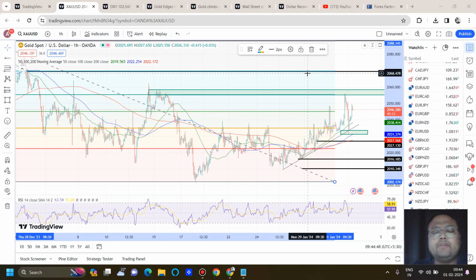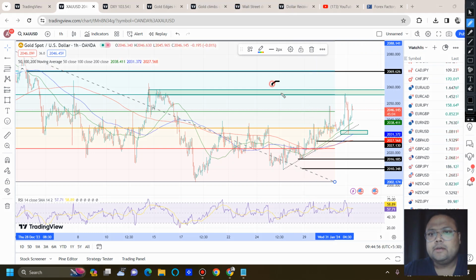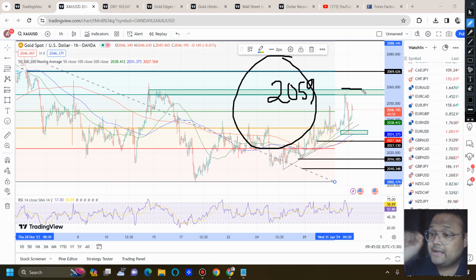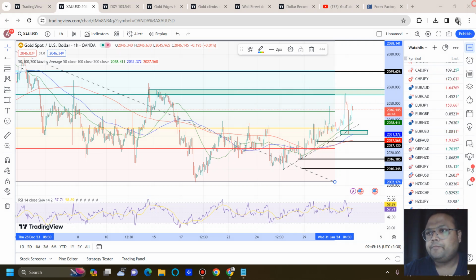So 2075, 2070 is the ultimate resistance for the day. And if the market breaks 2059, you can also look for a risky buy position. Mind the words risky buy position. Why risky buy position? Because you can see we have multiple resistances. So if there is not much volume in the market, it can be a little bit difficult for the market to go up.